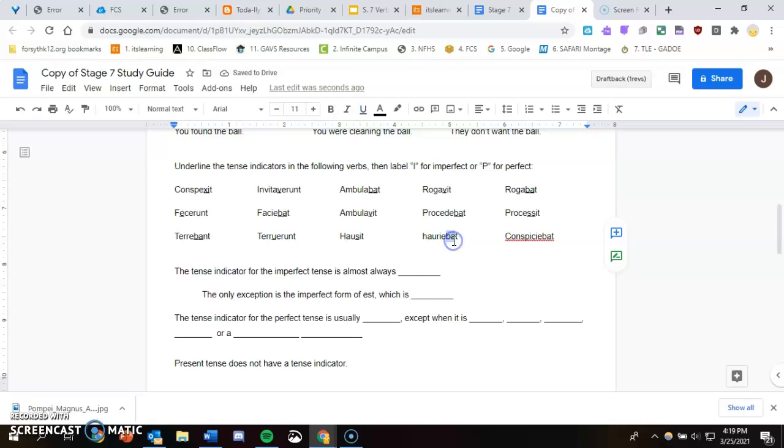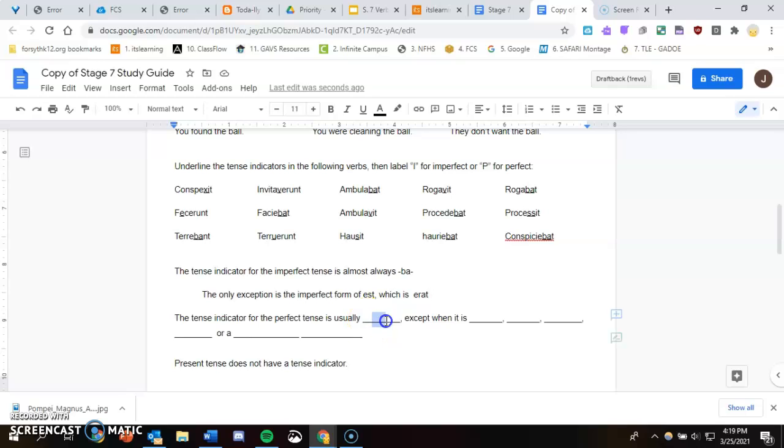Hauriebat, was draining. Conspiciebat, the ba makes it imperfect, was catching sight of. The tense indicator for the imperfect tense, as we just said, is most often a ba in the middle of the verb. The only exception is the imperfect form of est, which is erat or errant. Those are imperfect even though they don't have a ba, and they're translated as he was, they were, and so on.